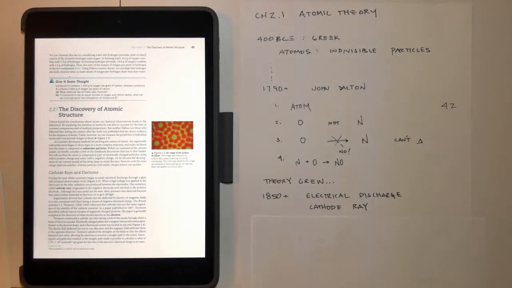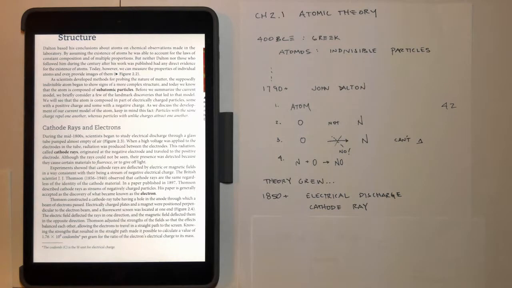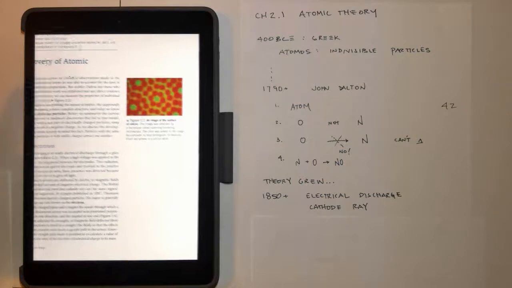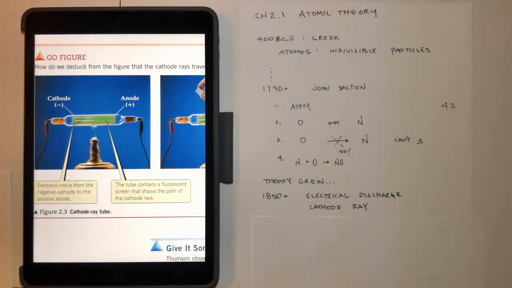In about 1850, or around that area, and before that even too, there was a belief or a knowledge of electricity, actually well before this. When they'd take 2 dissimilar metals and put them into solutions, they could get a charge, or they'd feel some type of current. And they started to be able to have this discharge tube called a cathode ray tube in the mid-1800s or so. And this is what one of the first ones kind of looked like.